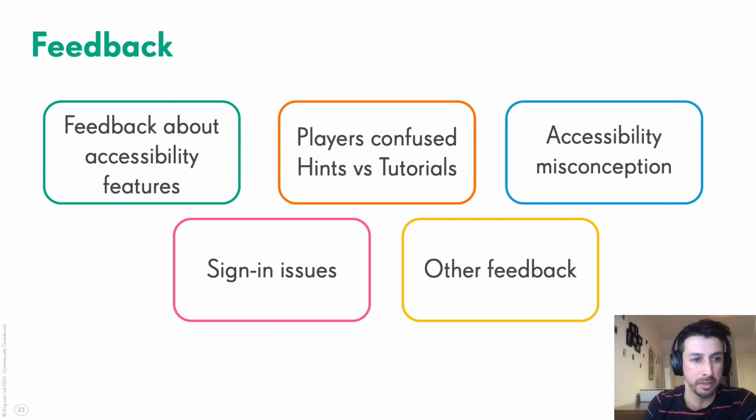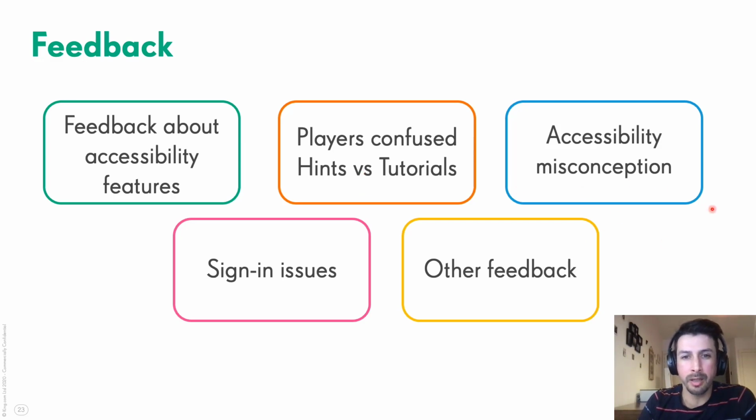One is obviously the feedback we were looking for: feedback about accessibility features, asking for new features, talking about the features we had. But then we also have one bucket of players confused about hints versus tutorials, like this specific feature is not working, I toggled it and I can still see these tutorials. And it's not exactly that; we need some work here.